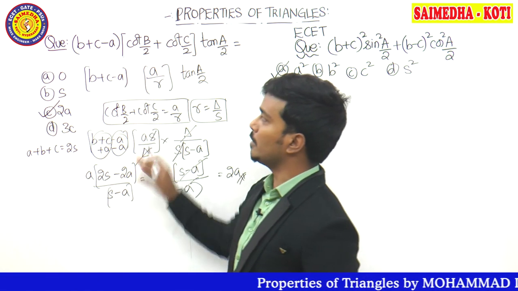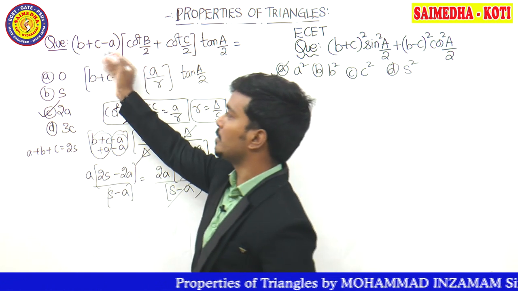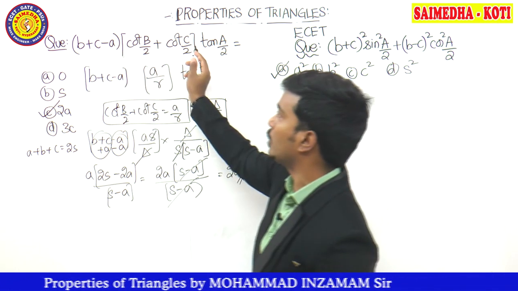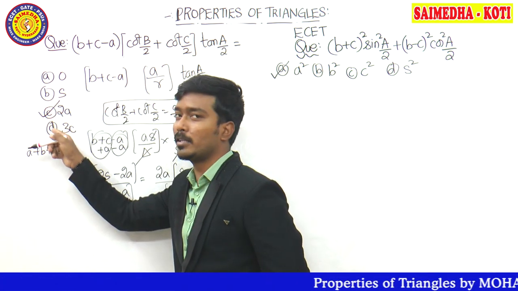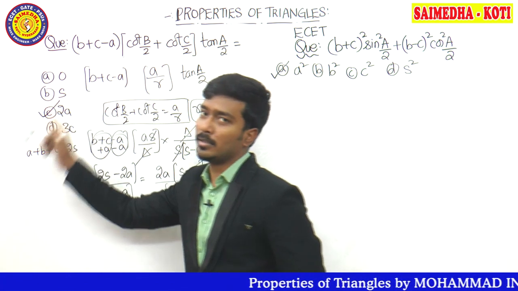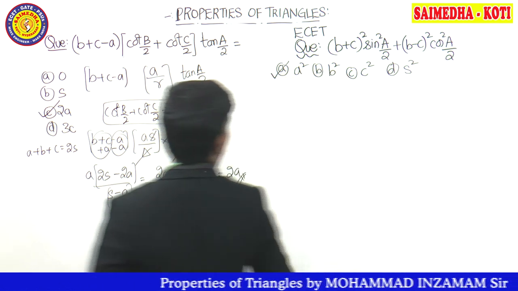But that is not much necessary because we have the logic 1, that is B plus C minus A. Odd one out is what? A. Cot B by 2, cot C by 2, tan A by 2. What's the odd one out? A. So which option has the A now? That is 2A. Answer, the third one, is the correct one. Let's move on to the next problem, guys.